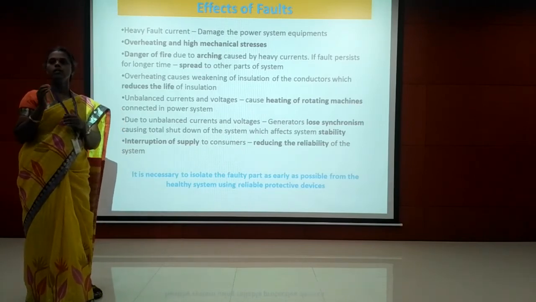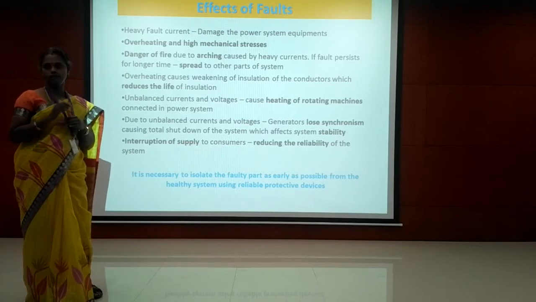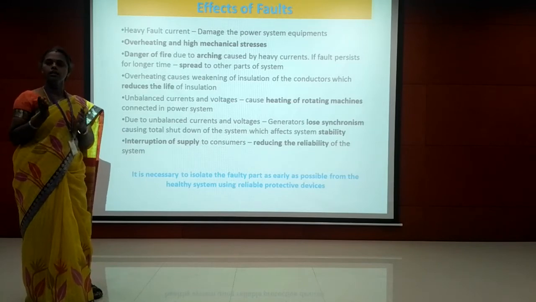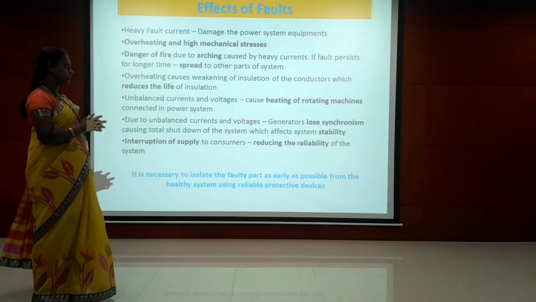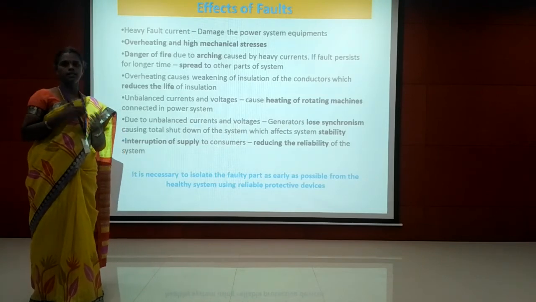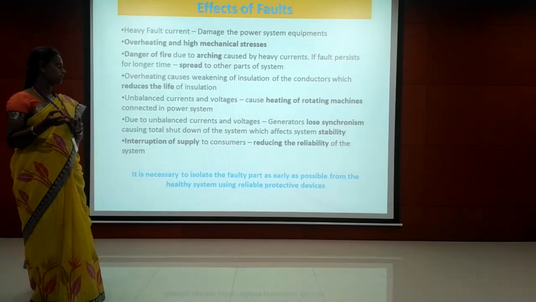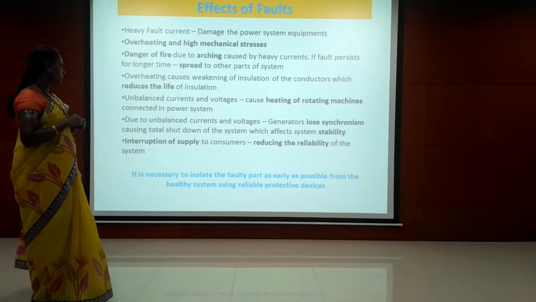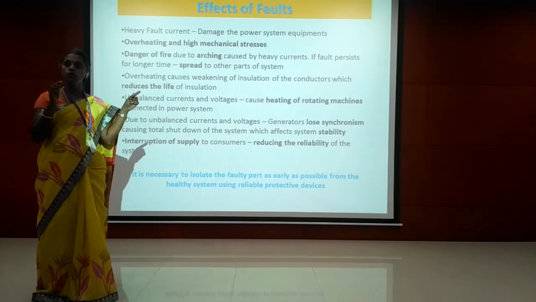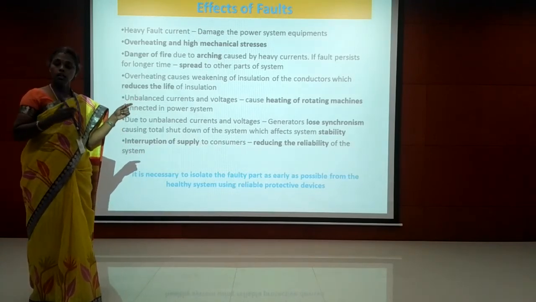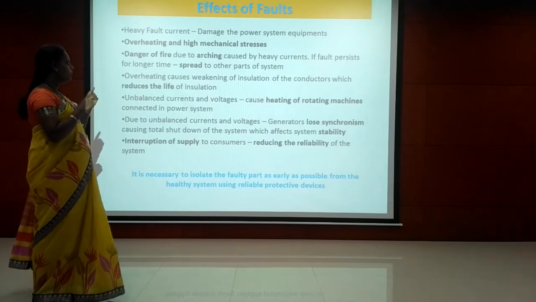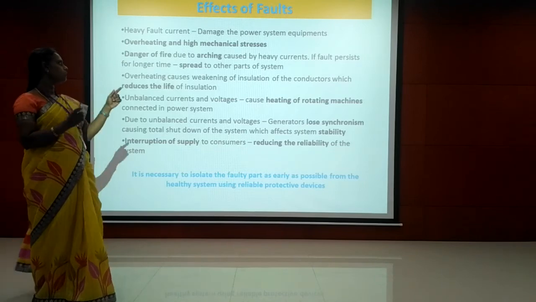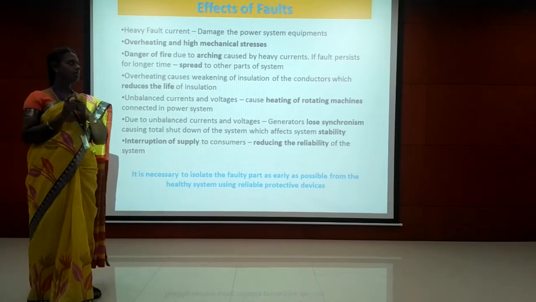When the circuit breaker opens, there is an arcing phenomenon. Due to that arcing, there is a continuous flow of current even though the breaker is in the open condition, that is, even when there is a separation between the fixed and moving contacts. So during the abnormal condition, until the circuit breaker opens, the current keeps flowing, and that current causes fire. So there is a danger of fire due to arcing, which is caused by the heavy currents.